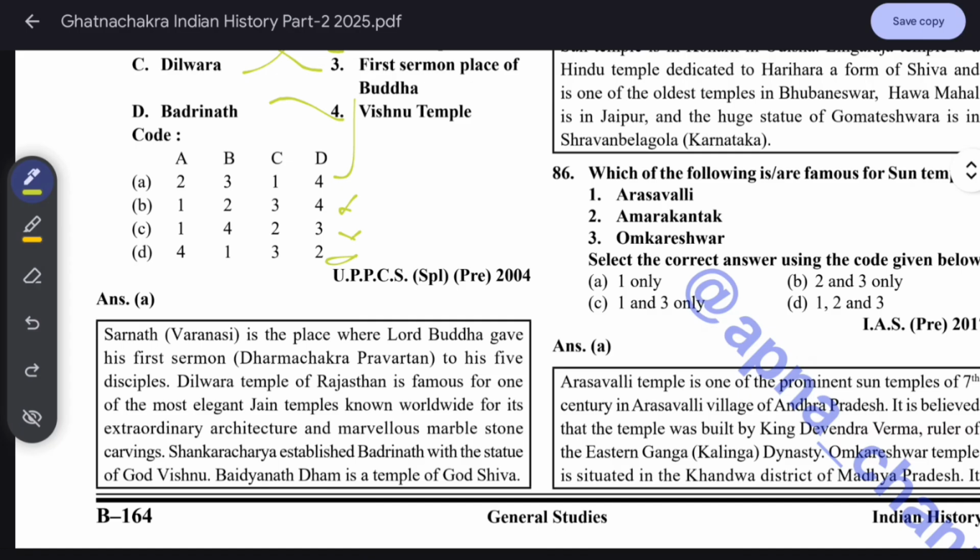Okay. Dilwara temple of Rajasthan is famous for one of the most elegant Jain temples known worldwide for its extraordinary architecture and marvelous marble stone carvings. Shankaracharya established Badrinath with the statue of God Vishnu. Baidyanath Dham is temple of God Shiva.